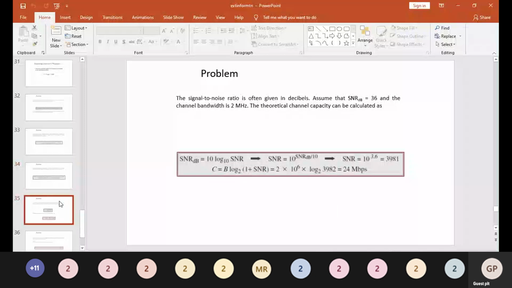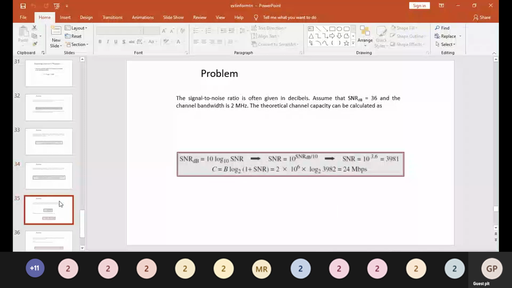Next problem. For practical purposes, when the signal to noise ratio is very high, we can assume SNR plus 1 is almost the same as SNR. In these cases, the theoretical channel capacity can be simplified to C is equal to B into SNR in decibels divided by 3.